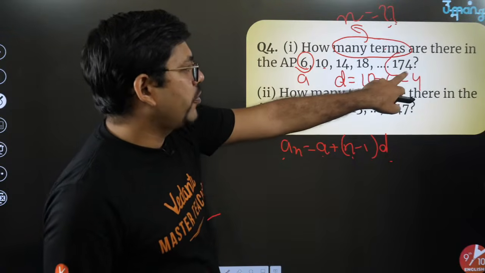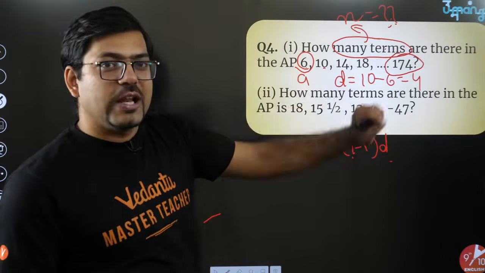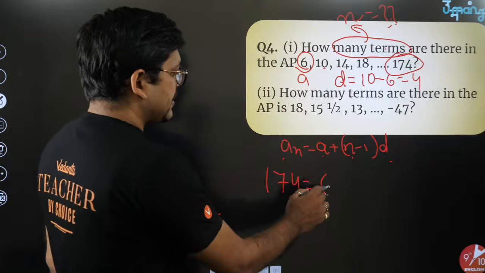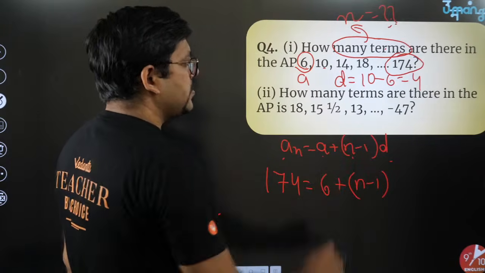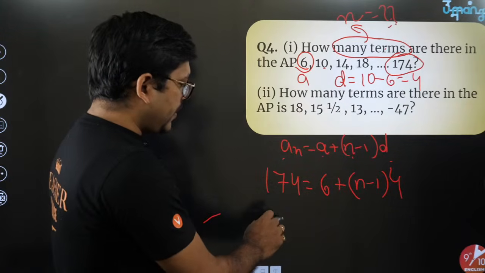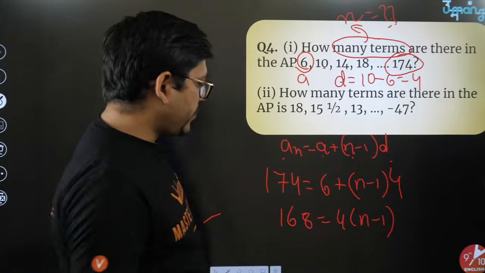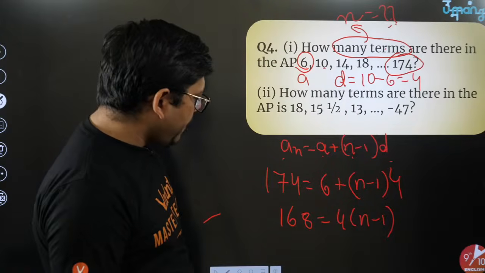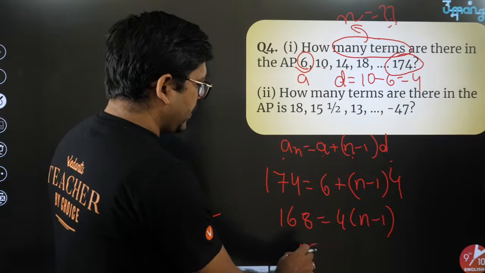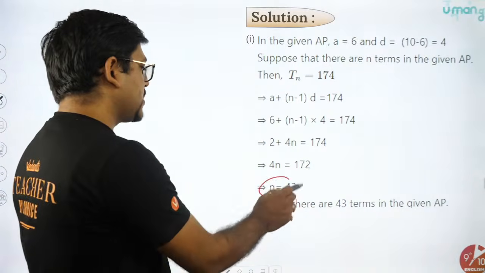Always remember, in these types of questions, you will take the last term as your an. Last term is 174. You will write 174 equals a, the first term 6, plus n minus 1 into the constant difference, that is 4. Solve it. This 6 will go here, so it will be 168 equals 4 into n minus 1. The 4 will cancel, giving 42, and then 43. So n equals 43. Yeah, n equals 43 terms. Number of terms is 43.